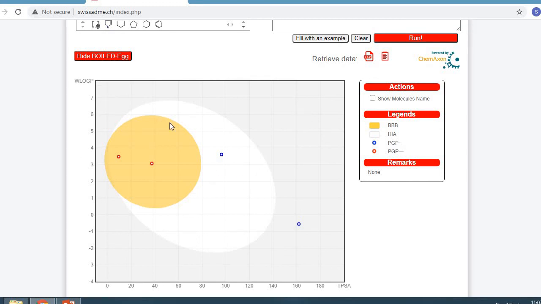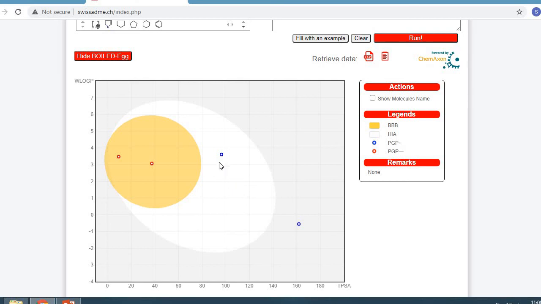Here there is a boiled egg graphical representation in which the yellow color of the egg shows the possibility to cross the blood-brain barrier. So the points in the yellow color represent the drugs which can cross the blood-brain barrier, and the points in the egg white represent the drugs which can cross the GI tract.